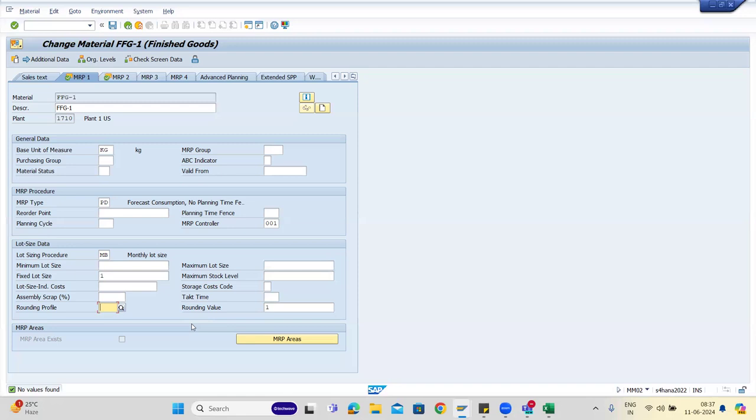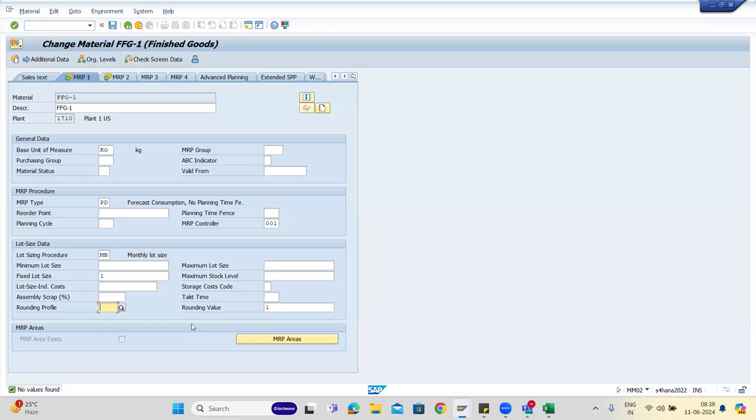They'll think, we have a product and we are using monthly lot size. But sometimes our vendor will not accept anything in decimals. Okay, let's go with rounding value. For another product, our lot size is monthly, but the vendor only accepts 50 as the minimum lot.